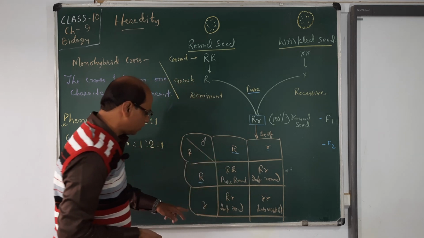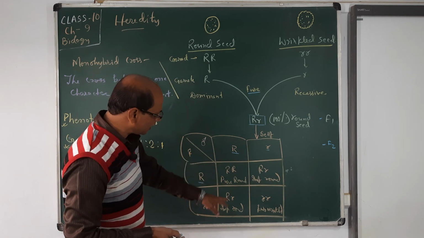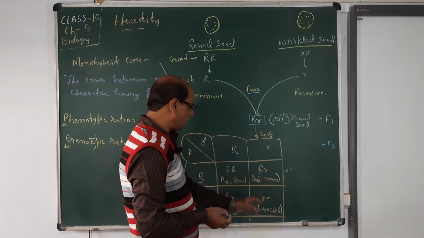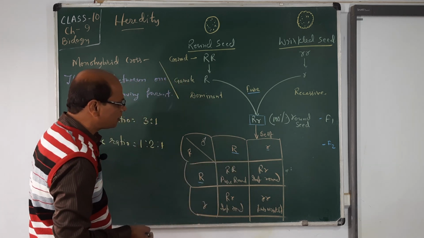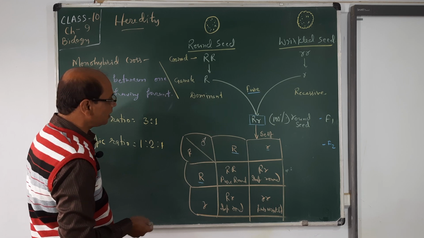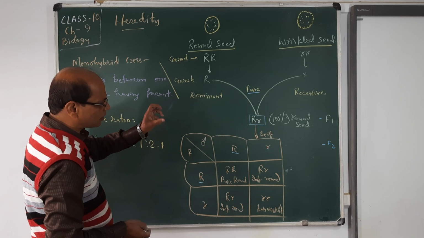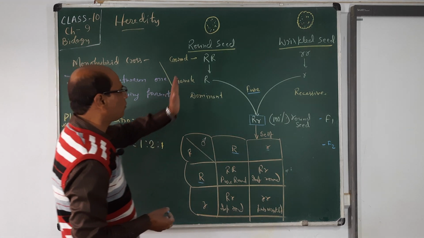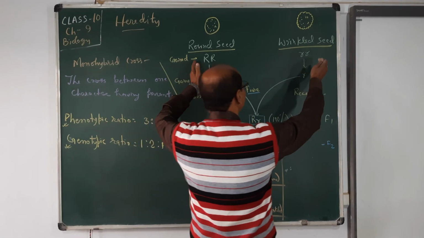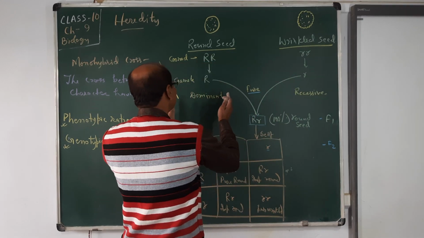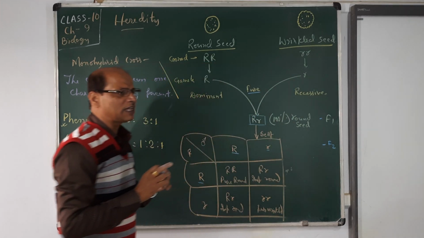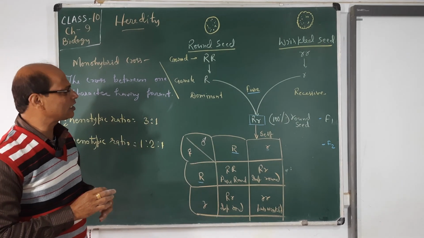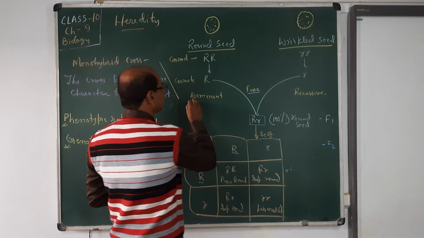But here both have the wrinkled character, so they are wrinkled. Here the law of dominance becomes visible. How? Dominance takes place for one parent and recessiveness for the other. So here Mendel's first law, the law of dominance, is postulated.